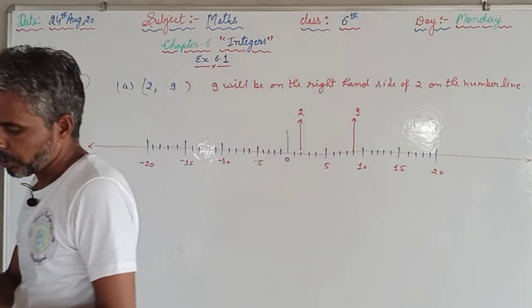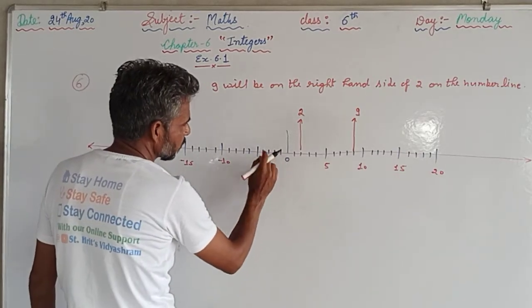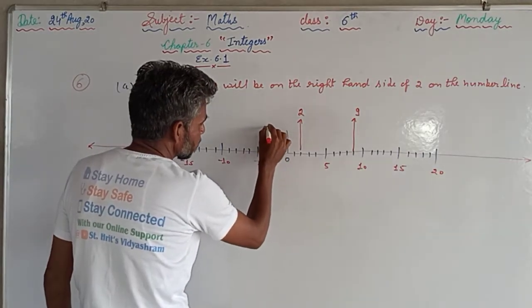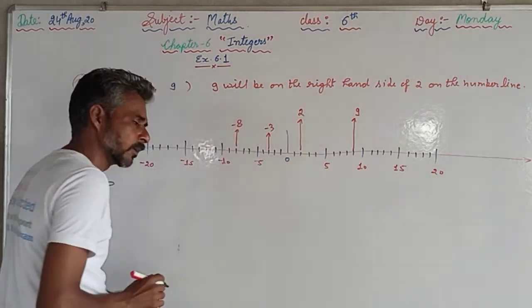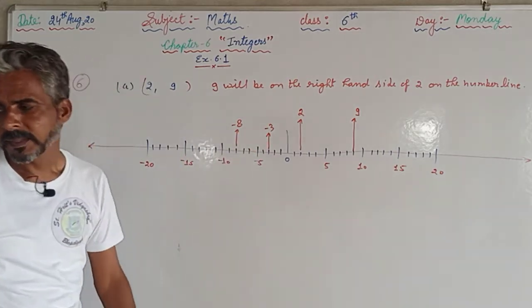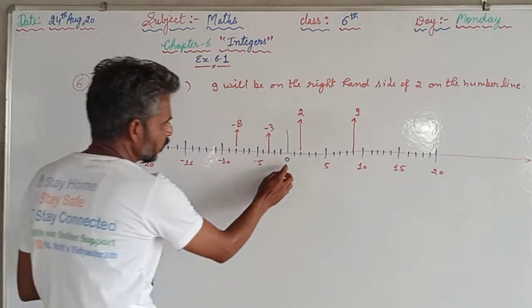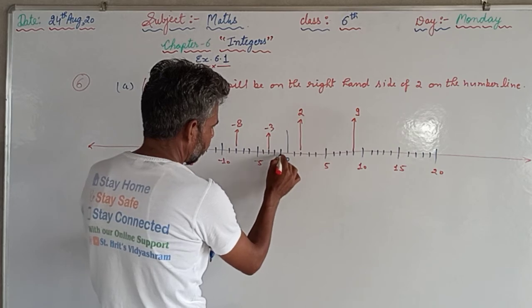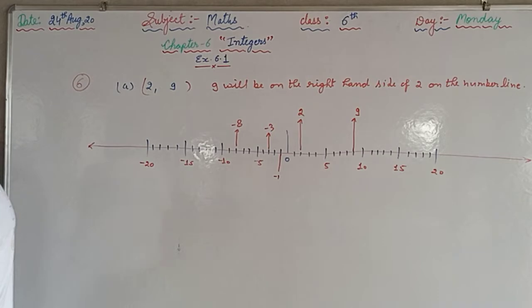So this was question number 6, part first. Now the second part: minus 3, minus 8. Minus 3, then minus 4, 5, 6, 7, 8, that is minus 8. Which number is on the right hand side? Minus 3 is on the right hand side of minus 8. At the same time, we can compare 0 and minus 1. 0 is here and minus 1 is here. So 0 is on the right hand side. Like this you can observe from the number line.